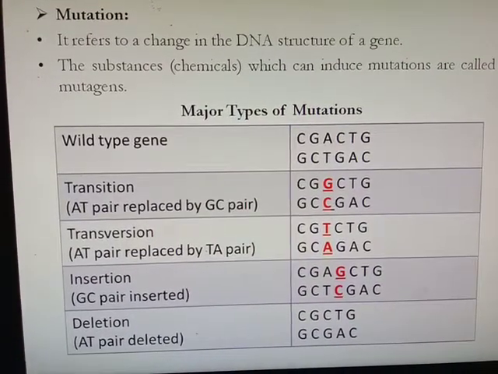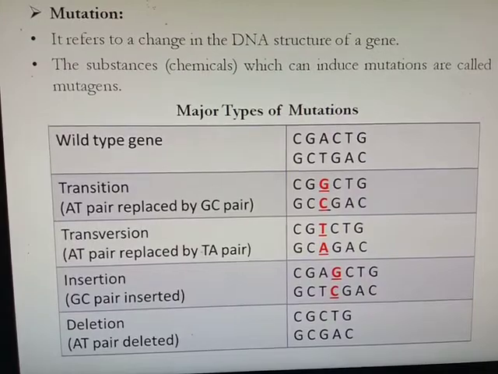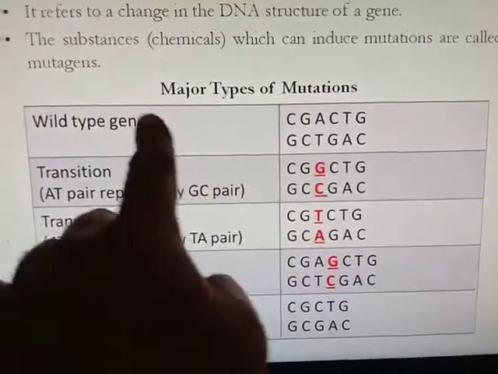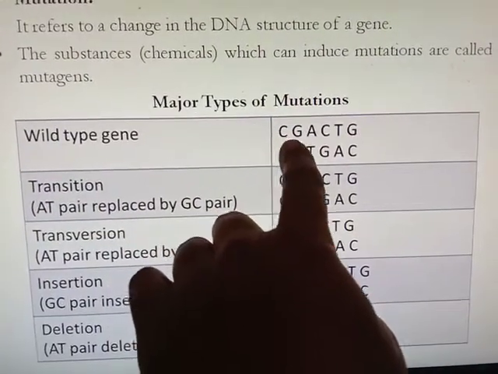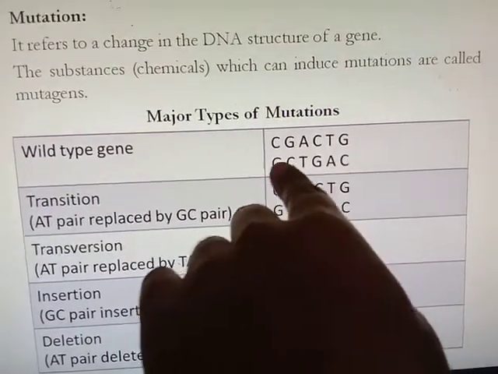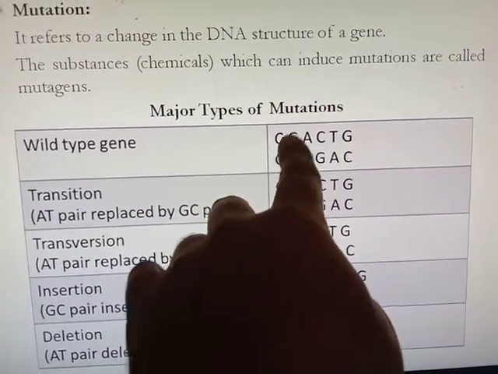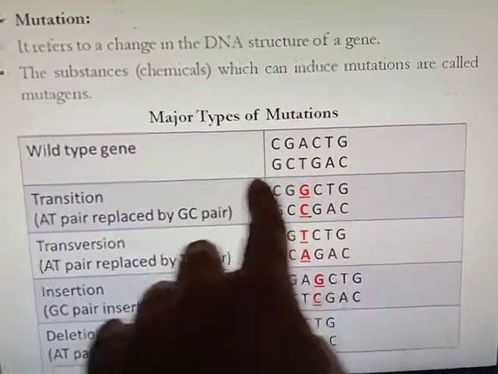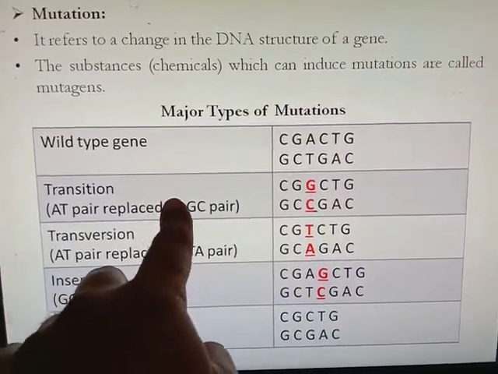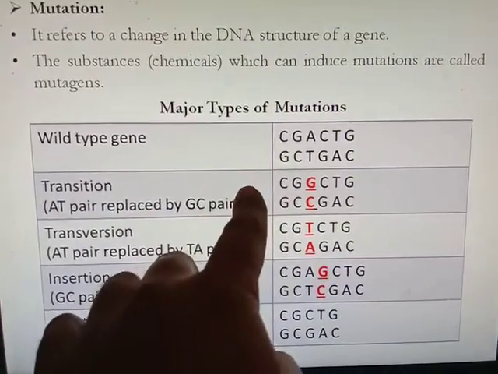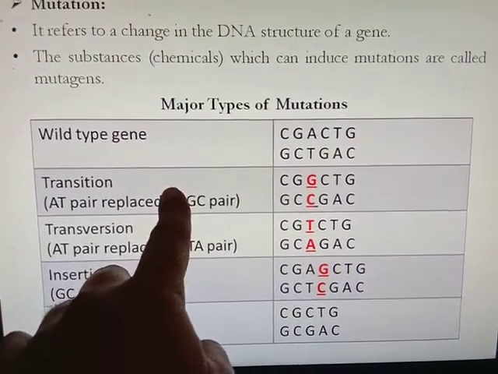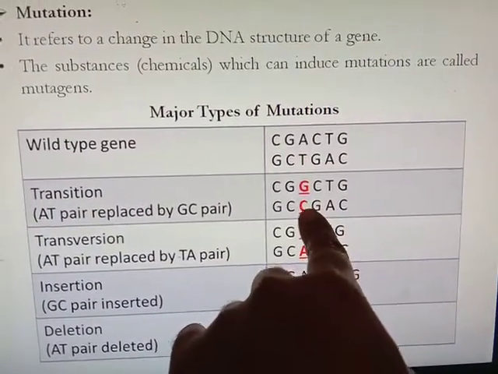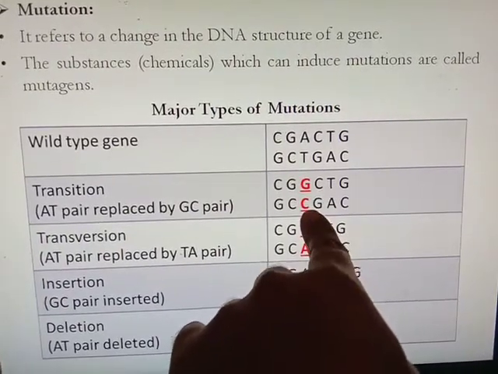This change in or damage to the DNA leads to mutation. Mutation refers to a change in the DNA structure of a gene. The substances or chemicals which can induce mutation are called mutagens. Now here you see the wild gene. The sequence of the wild gene is CGA-CTG. Then the complementary sequence: C to G, G to C, A to T, C to G, T to A, and G to C. A replacement of a purine by another purine, or a pyrimidine by another pyrimidine, is called a transition mutation. Here adenine and guanine are the purine nucleotides, which are replaced by guanine and cytosine.